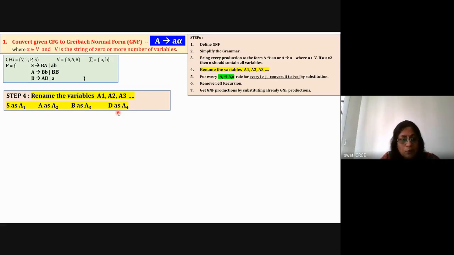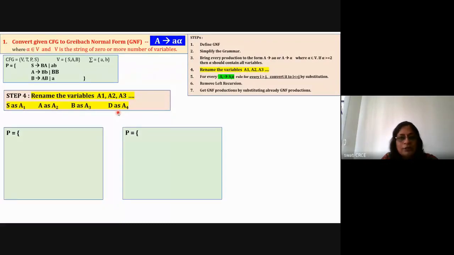Now you start writing the production rules. Here also I'm taking the input on the left hand side and the output on the right hand side of step 4. So the input of step 4 is here and the output of step 4 is in this column. In the exam also, you just make a line over here, write down each and every rule on the left hand side, do the calculation and write the output on the right hand side.